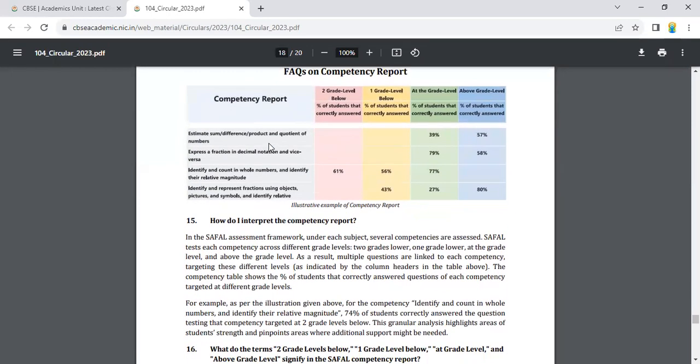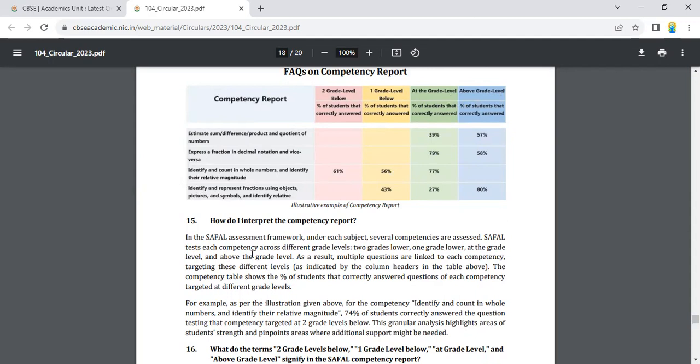FAQs on the competency report. This is the competency report. See, second grade level below, then first grade level below, then at the grade level and above the grade level. Estimate sum, difference, product, and quotient of numbers. This is related to math. Express a fraction as a decimal and vice versa. This is given in detail.